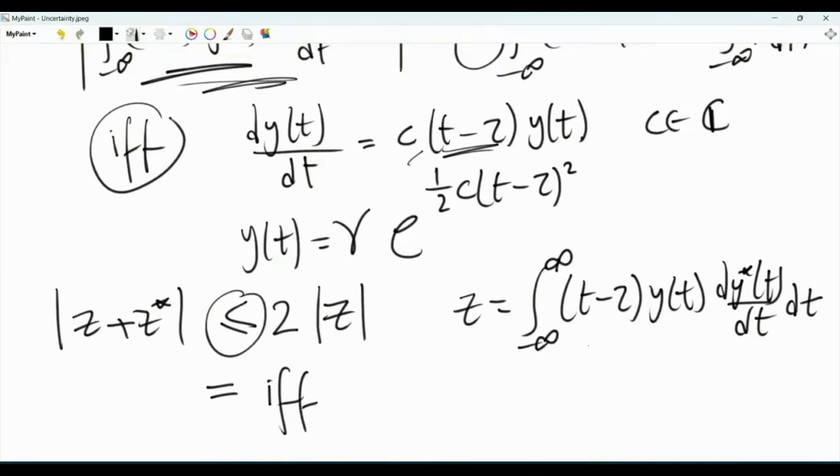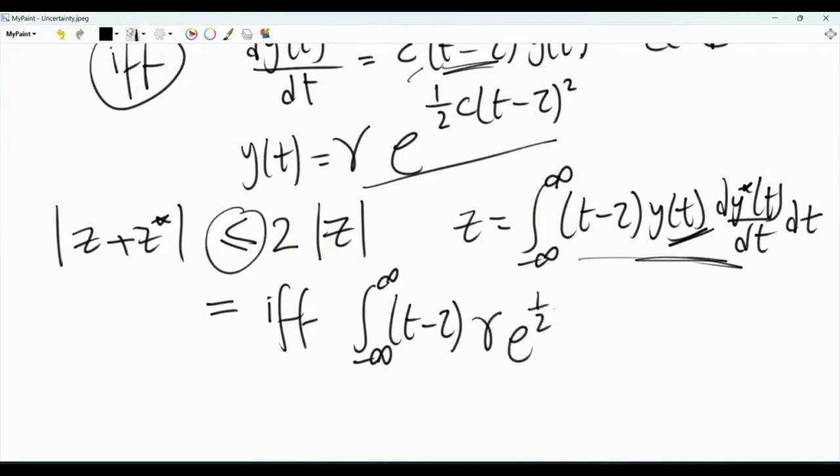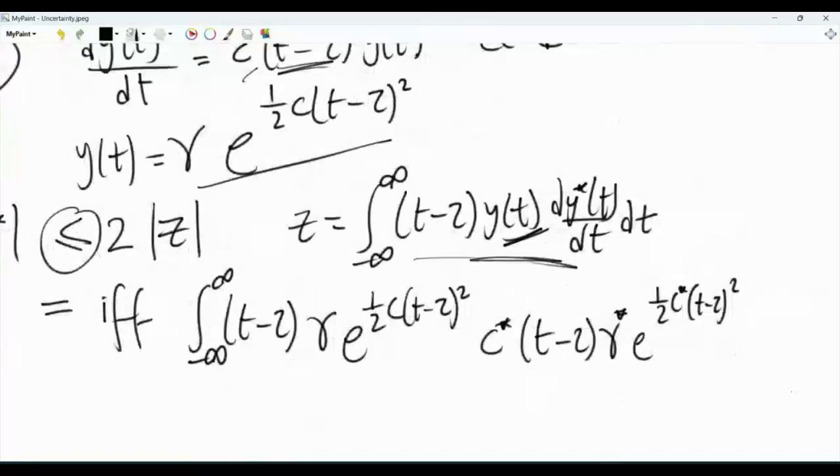So this means that we want this to be purely real. We want the integral from minus infinity to infinity of (t − τ) times y of t, which is this, so γ e to the 1/2 c (t − τ) squared. And then we have the first derivative conjugated, and so this will be c conjugate (t − τ) times y conjugate of t, that's γ conjugate e to the 1/2 c conjugate (t − τ) squared dt. So this must be real.